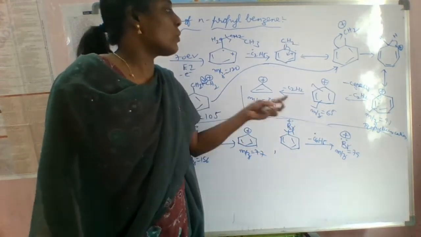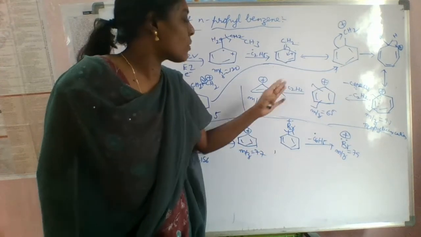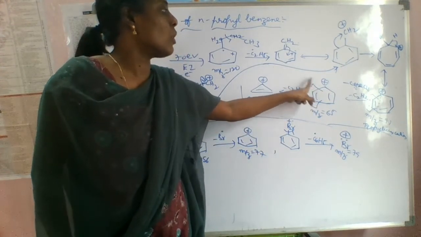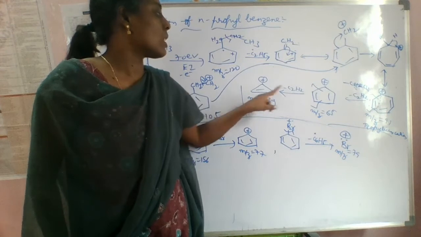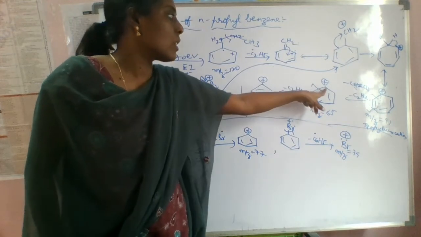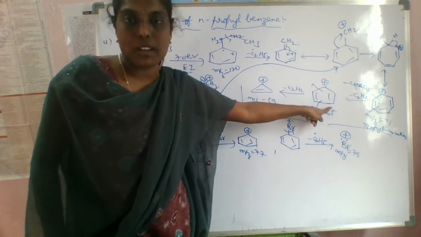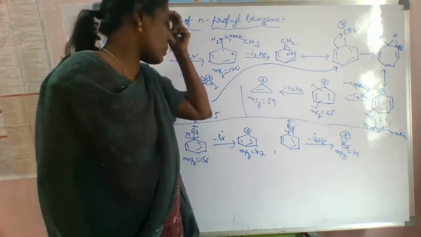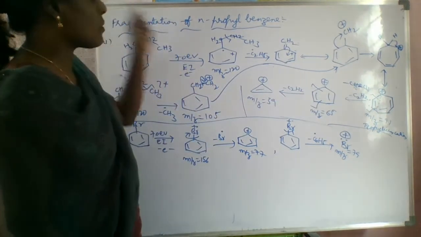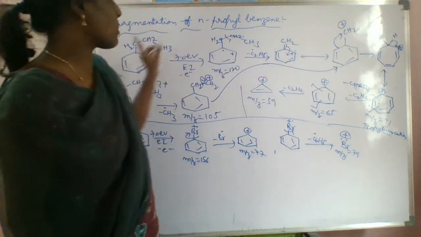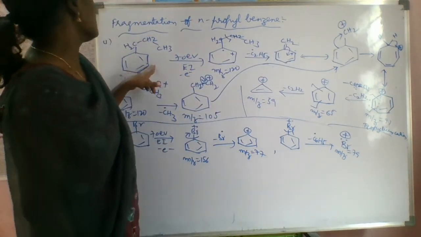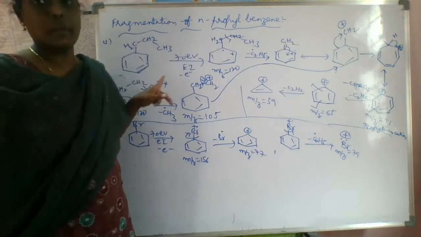Next we have to do one more multiple cleavage. We have to remove one more C2H2, then we will get the same like this. Here one radical and here one radical. 1, 2, 3, 3 carbons are there. So thereby the cyclopropyl cation will be formed like this. So these are the fragments for n-propyl benzene.